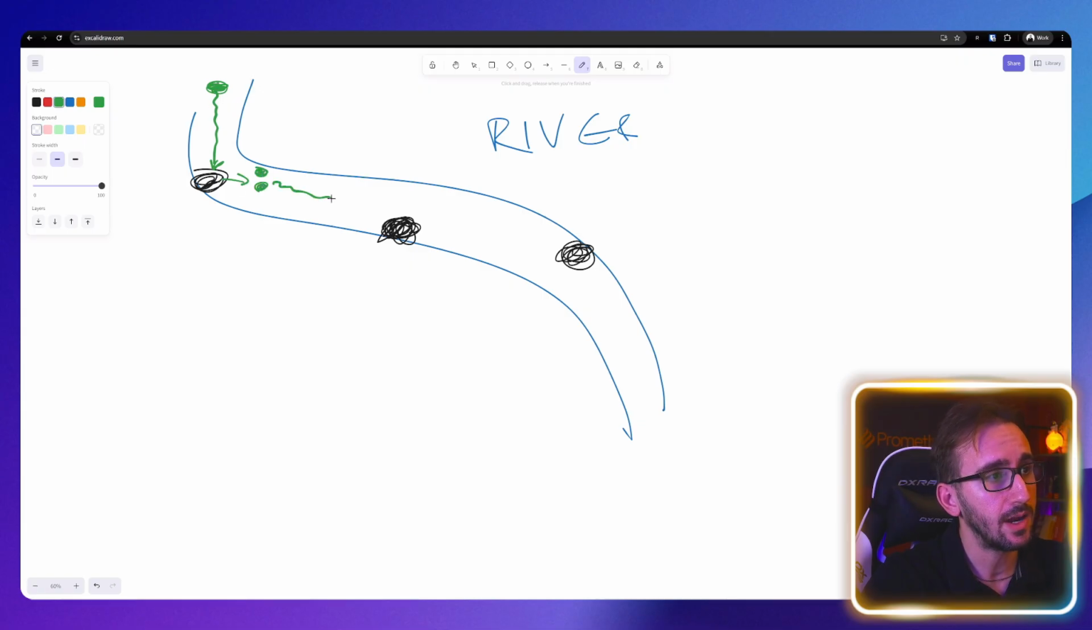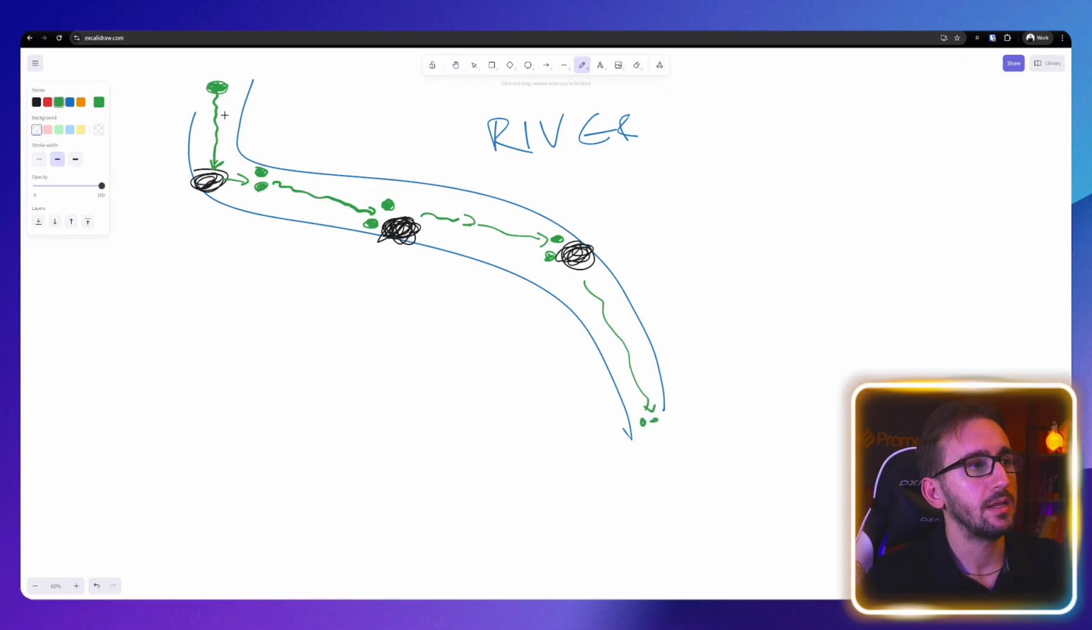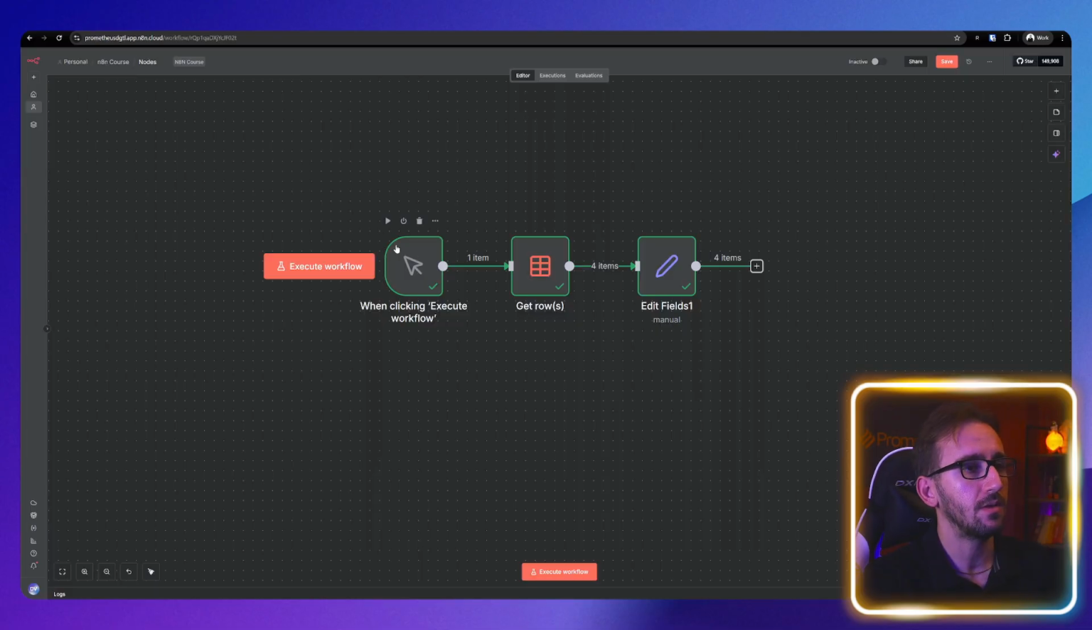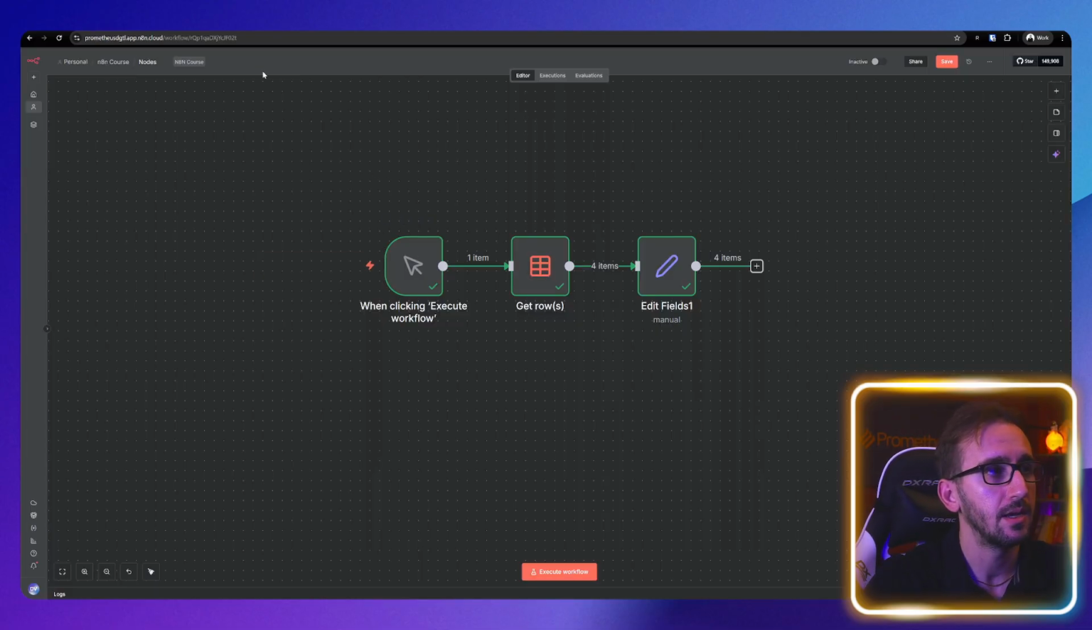Now, as those two items move down the river, they will both hit the second rock together at roughly the same time. And then again, they will hit the third rock, and then together they will exit the stream. This is what will happen. It's not like the first item is going to go and the other one is just going to wait here empty. The stream has to keep flowing and all the items are going to go to the next nodes together, unless we specifically tell them not to. Let me show you how this is represented inside n8n.